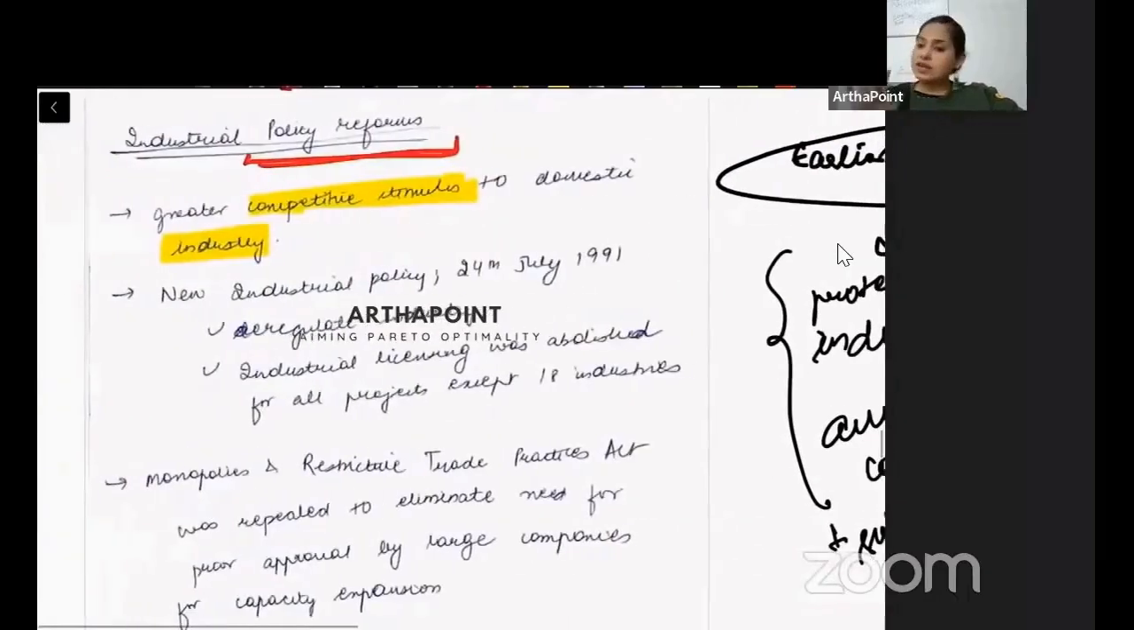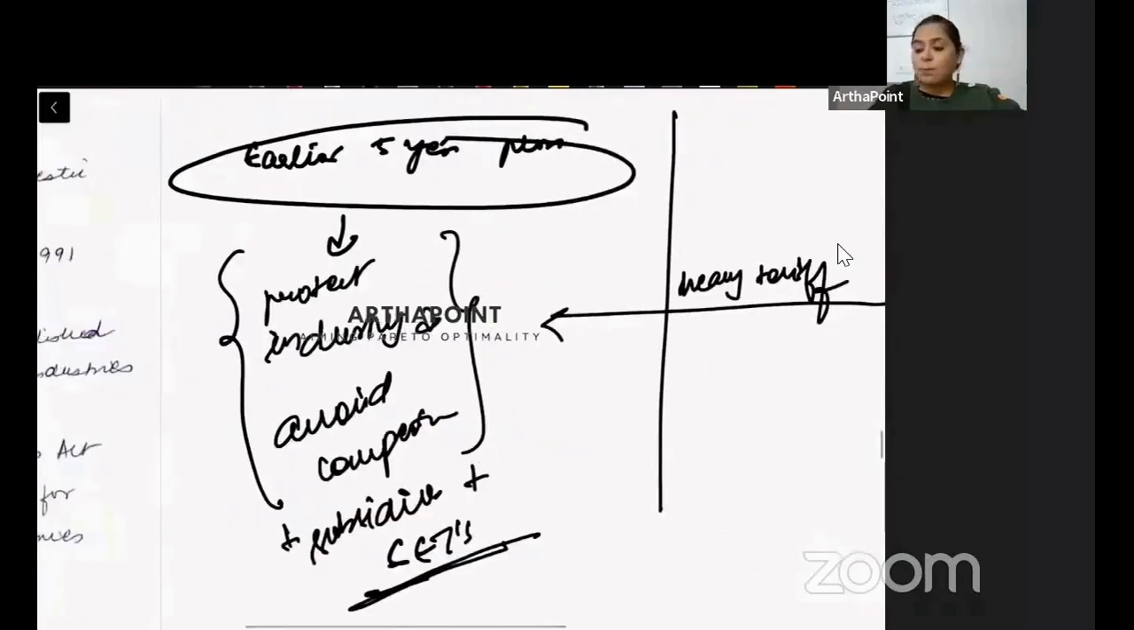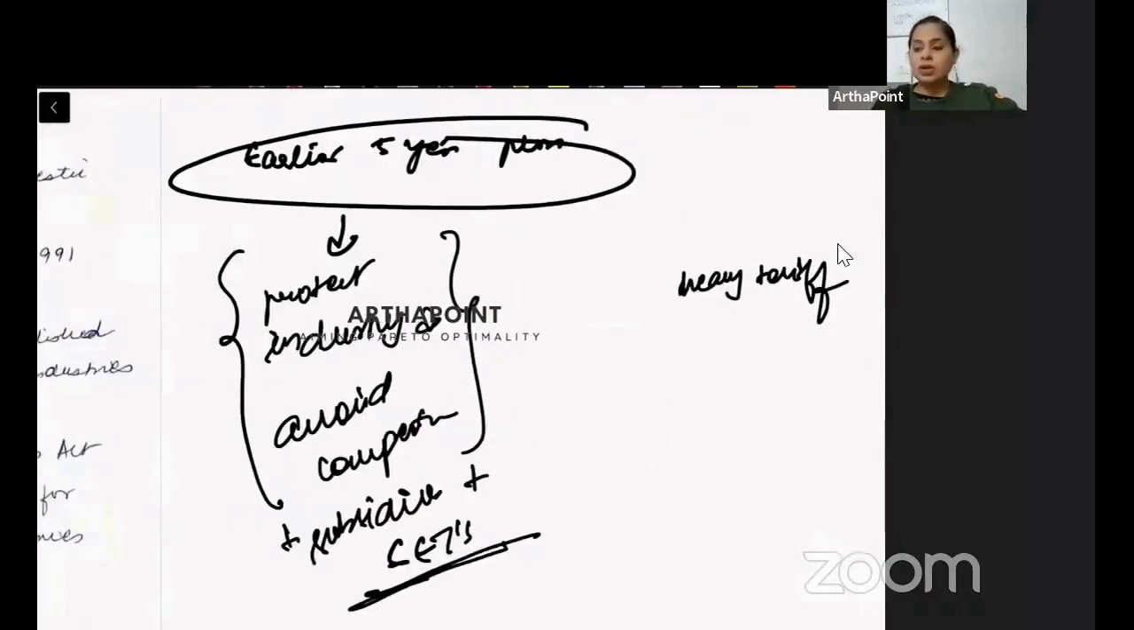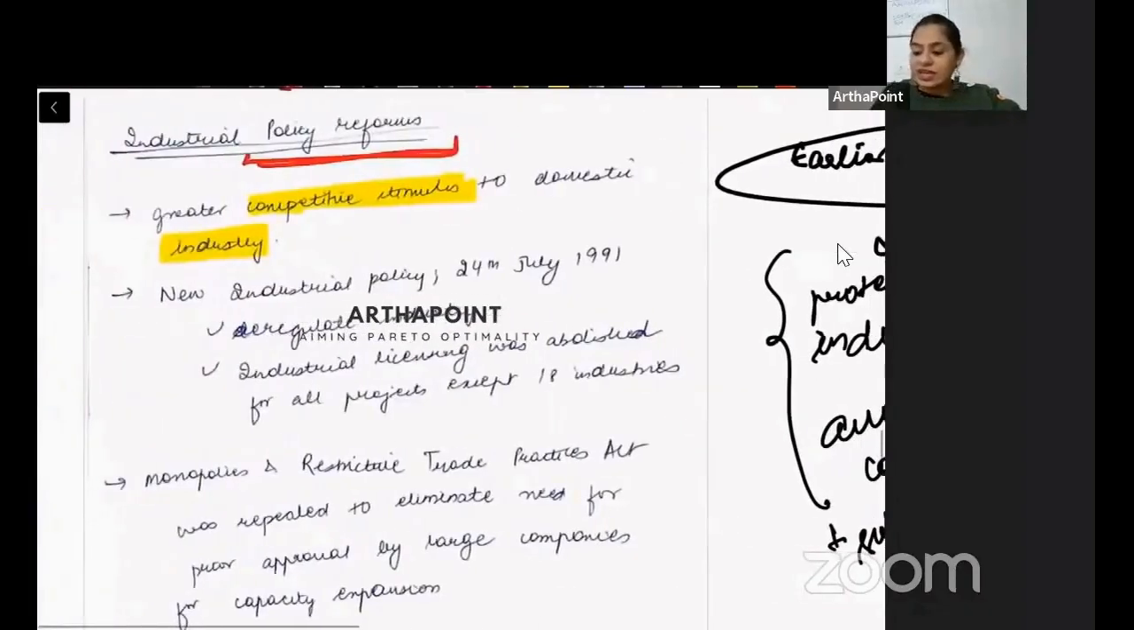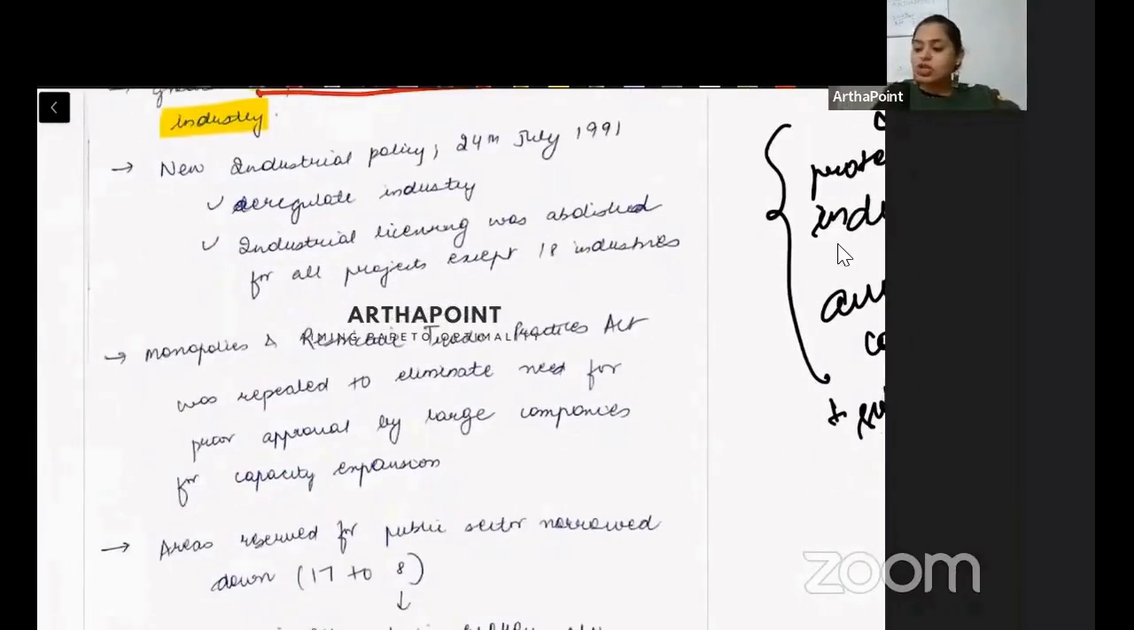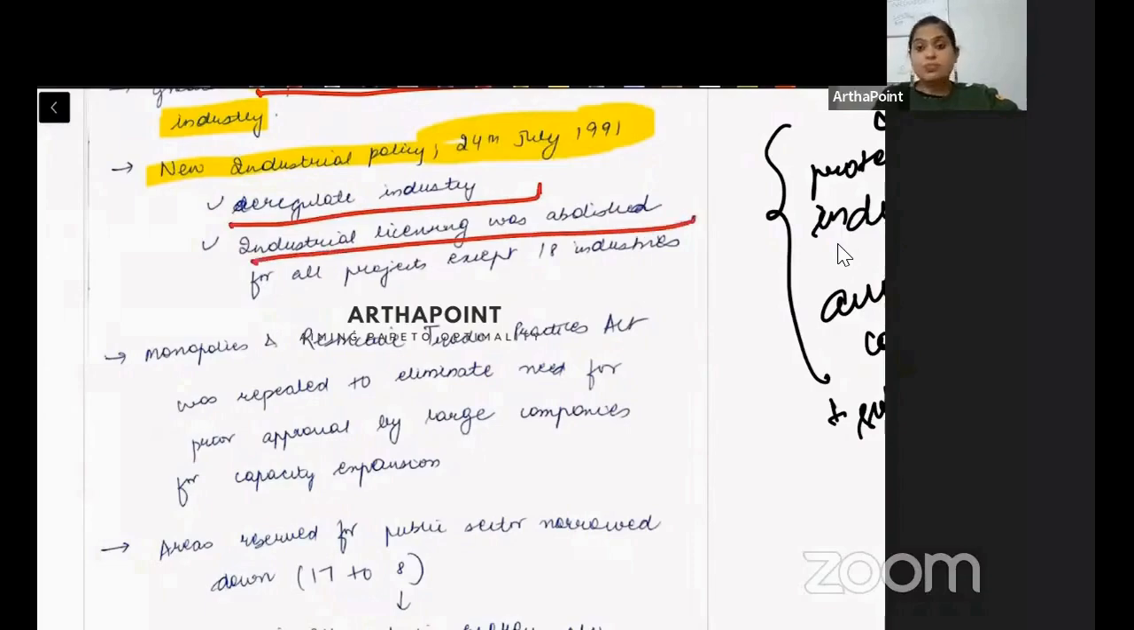Now we said protection is done. Now we want you to open up to competition from the outer world. So we went ahead and we increased, because we became open to the outer world. So we increased competition. We launched new industrial policy in 1991, 24 July. And we did deregulation of the industry. We reduced the licensing system.